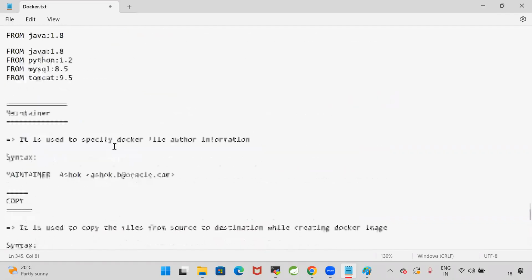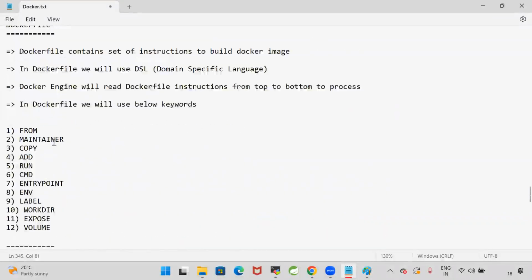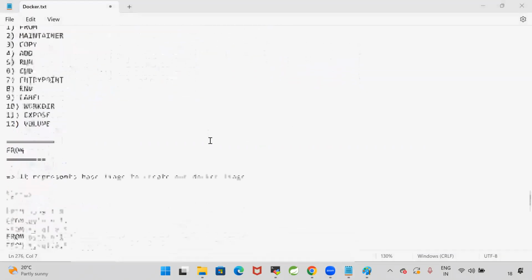Are you clear with the first four keywords? From is used for base image. Maintainer, to configure author information. Copy, to copy the files from one path to another path within the same machine. Add, it can copy from one path to another path. For that source you can give the URL also. For the copy, you cannot give the URL.